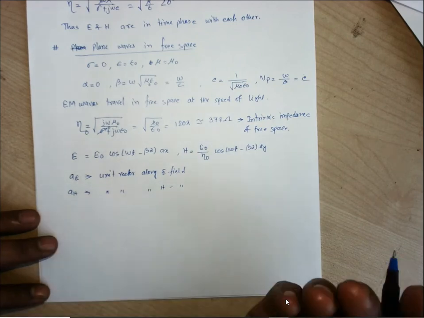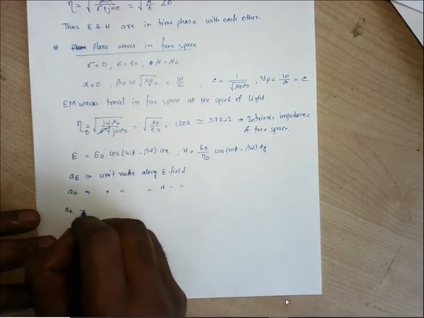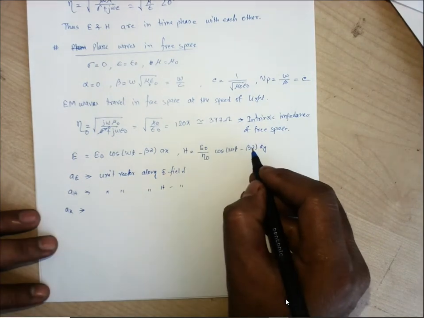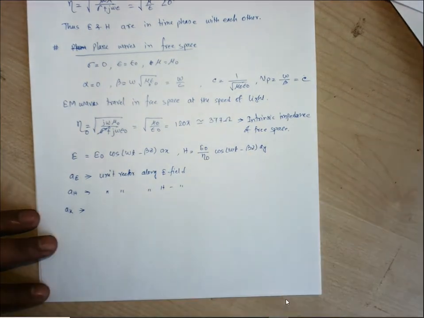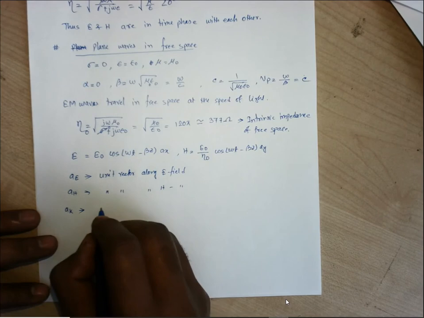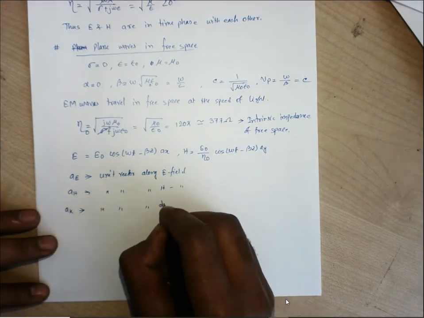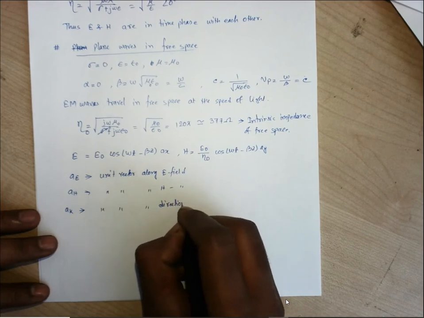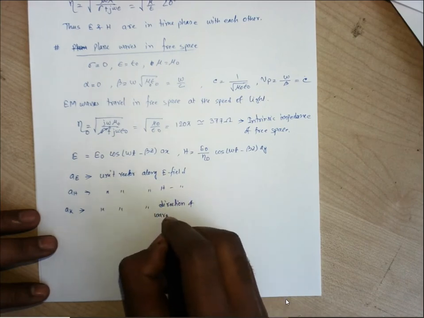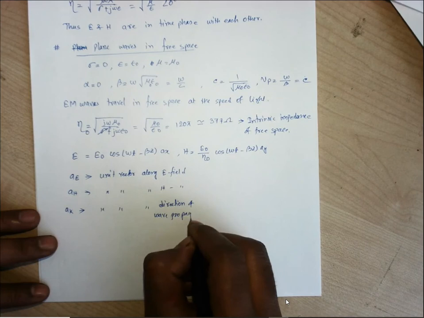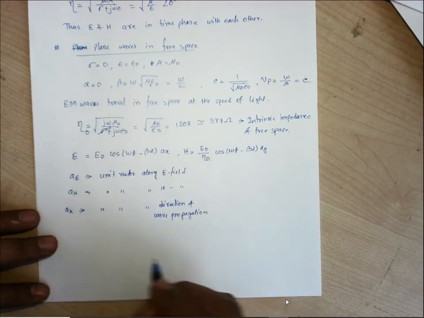What will be the other direction? Let us consider aK, because z is the other direction, the direction at which the wave is propagating. So unit vector along direction of wave propagation. So what is the relation?